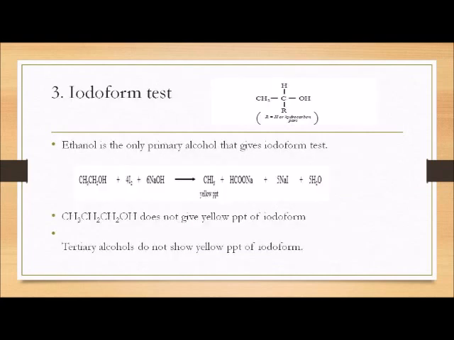The third test is the iodoform test. Ethanol is the only primary alcohol which gives the iodoform test. Propanol, CH3CH2CH2OH, does not give yellow precipitate. Similarly, tertiary alcohols do not show yellow precipitate. The condition when an alcohol gives the iodoform test is that it contains the CH3CHROH group. When an alcohol contains this CH3CHROH group, then only the alcohol gives the iodoform test.